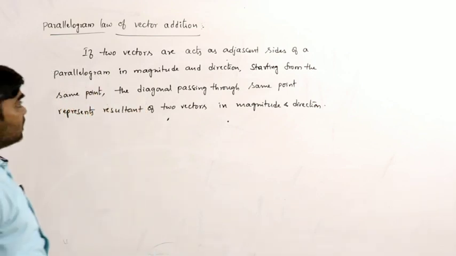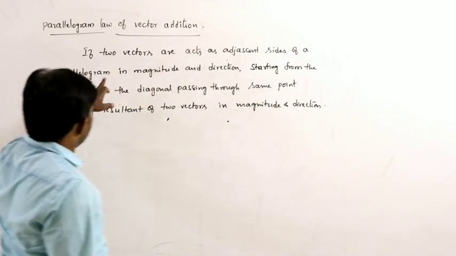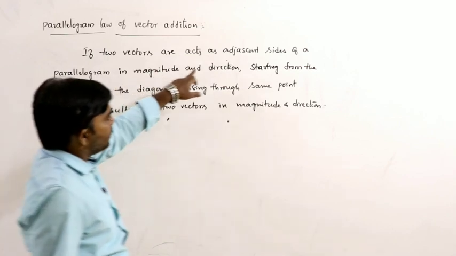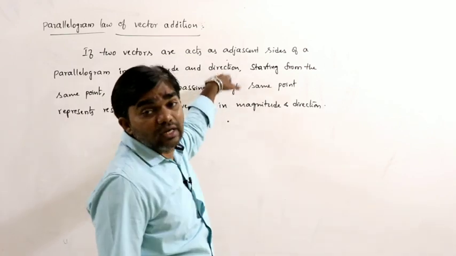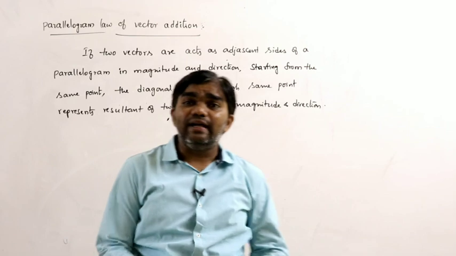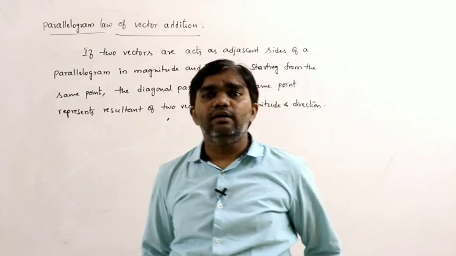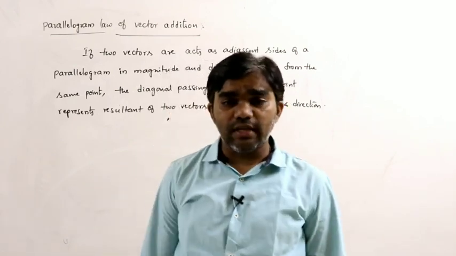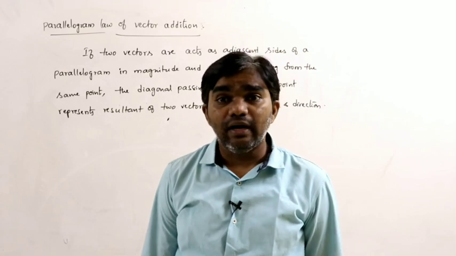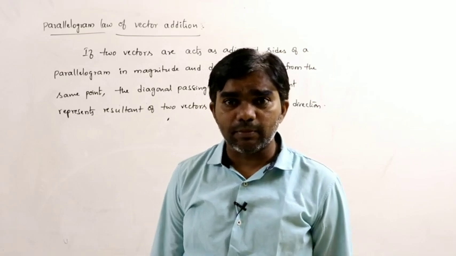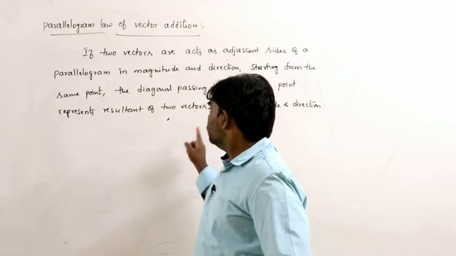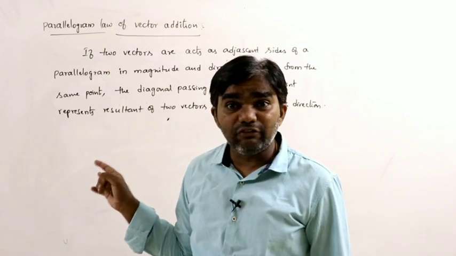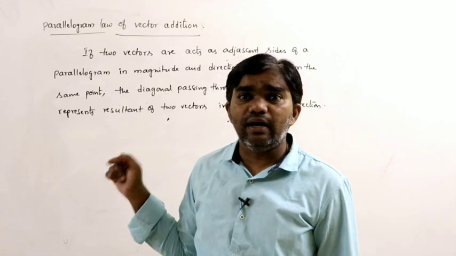If two vectors are acting as the adjacent sides of a parallelogram in magnitude and direction, starting from the same point, and the diagonal passing through the same point represents the resultant of two vectors in magnitude and direction.